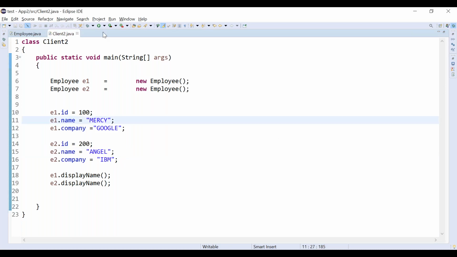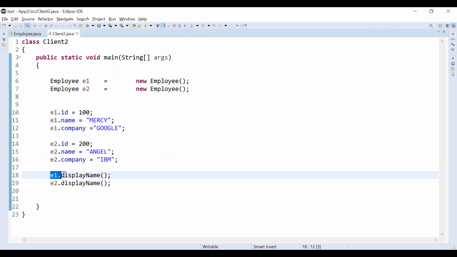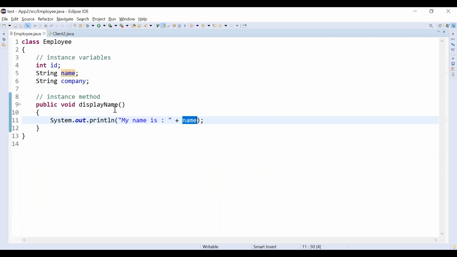So let's run it again. See here, the first output you are getting is Mercy because your E1 pointing variable is Mercy. For the second one, E2 dot display, you will be getting Angel. True. Suppose, you can even print all the attributes also.